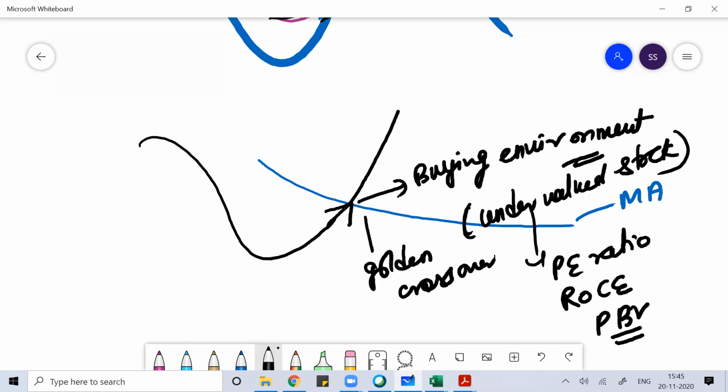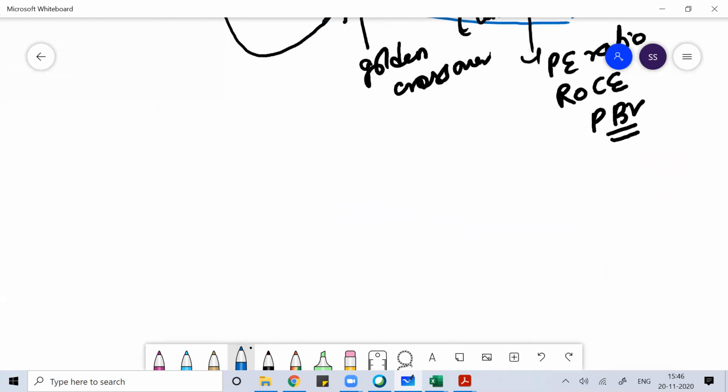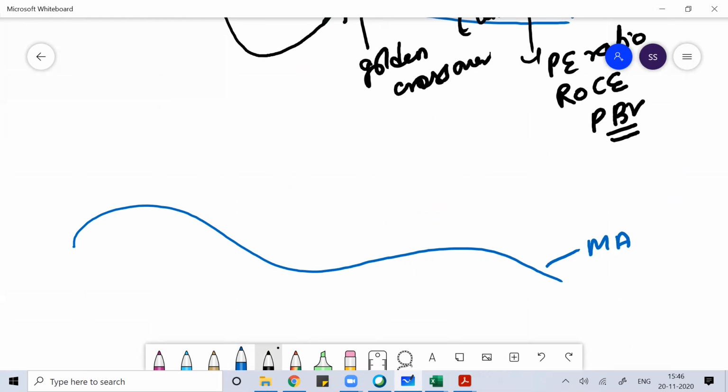So you just check those values, and whenever the price is going from bottom to top and cutting the moving average, you're getting a crossover. This is called a golden crossover, and it's creating a buying opportunity. In the opposite case, this is the moving average and this is the price.